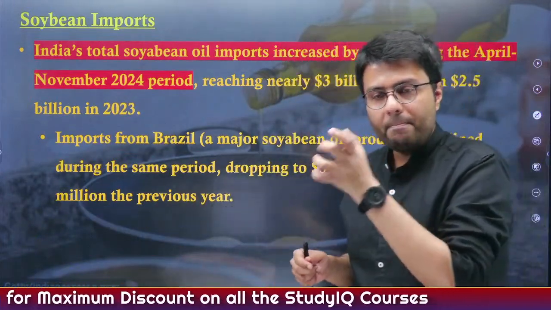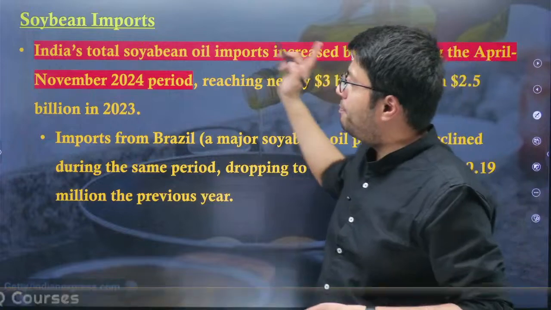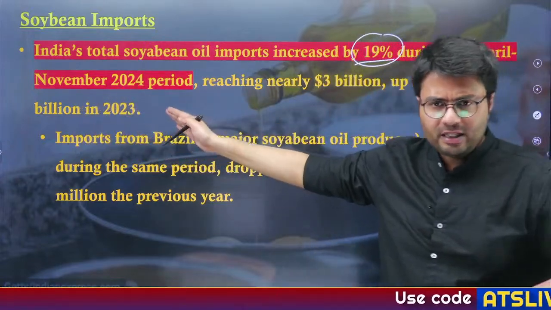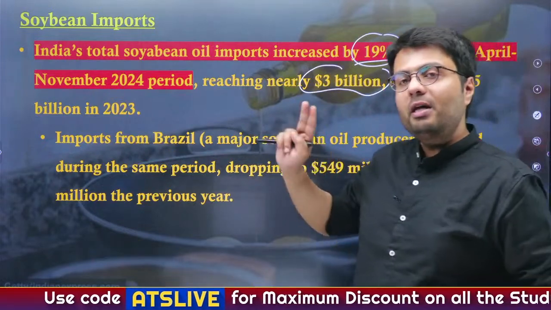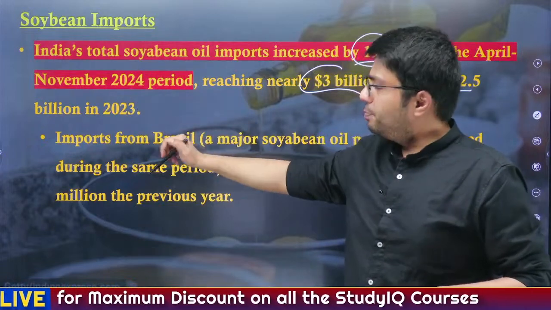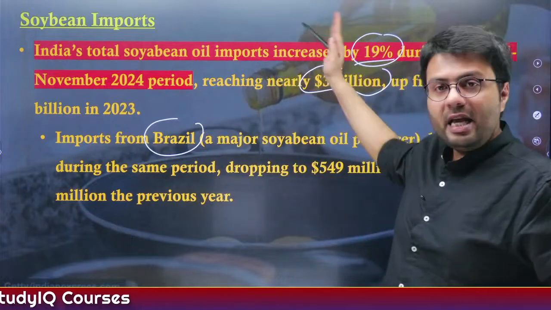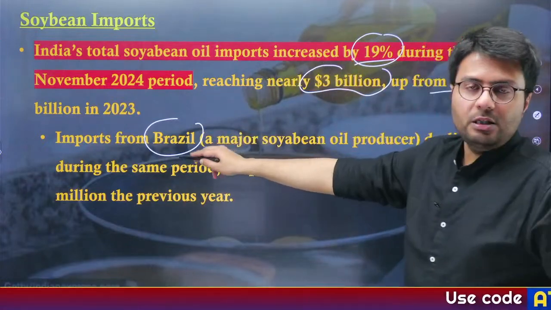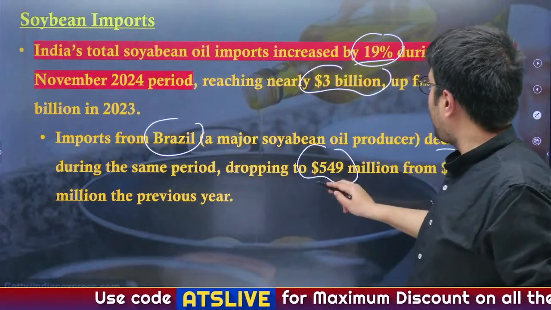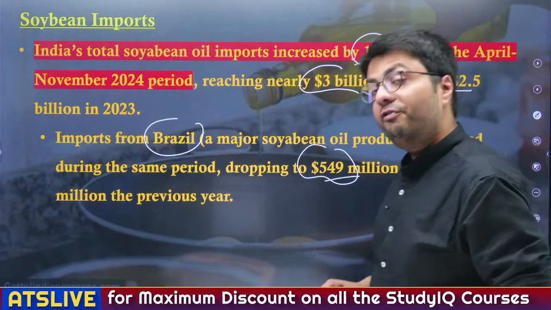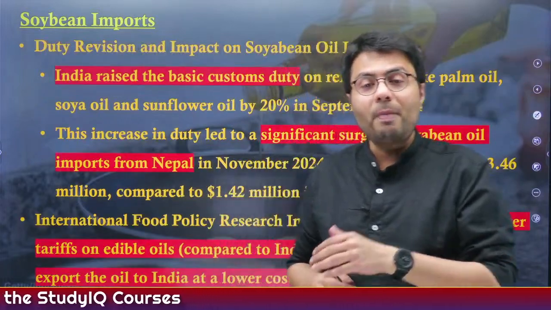Now total soybean imports in India increased by 19% during the period of April to November 2024, which is roughly 6 months, and reached nearly $3 billion, up from $2.5 billion in the same period last year. Now the imports in India are primarily done from Brazil. However, even as imports increased overall, imports from the largest producer of soybean, that is Brazil, declined during the same period, dropping to $549 million from about $850 million. So the change in imports in India was actually compensated by Nepal.